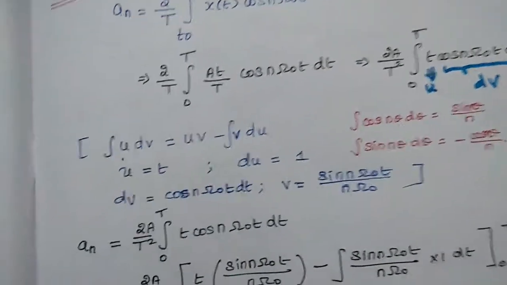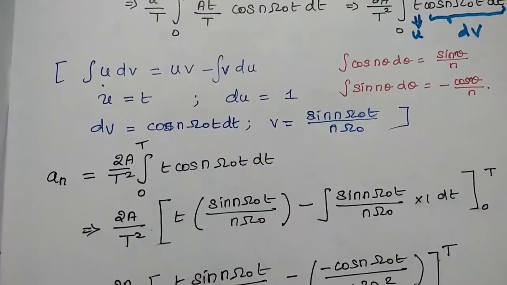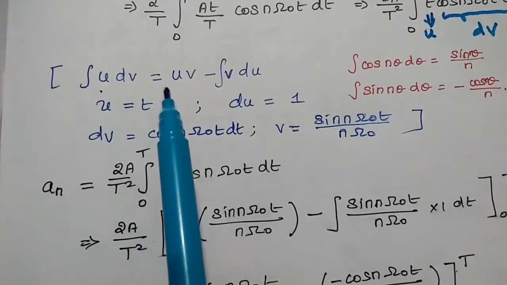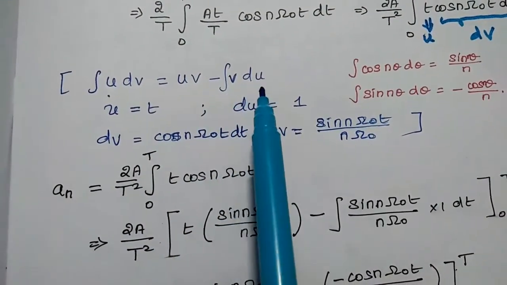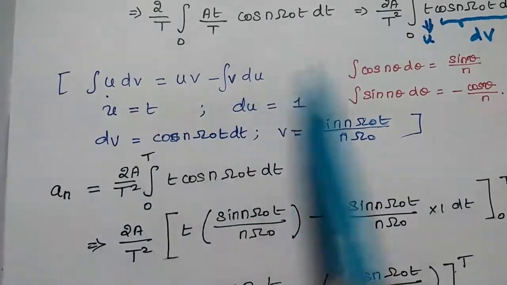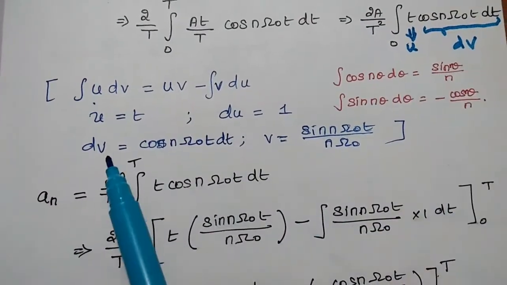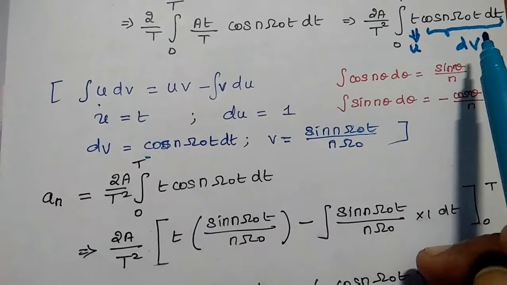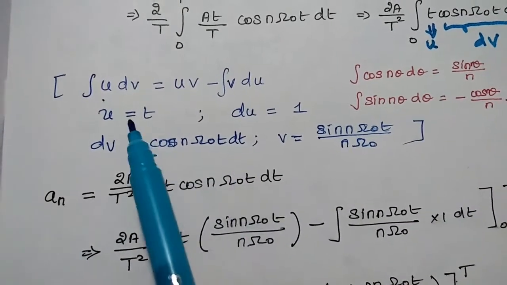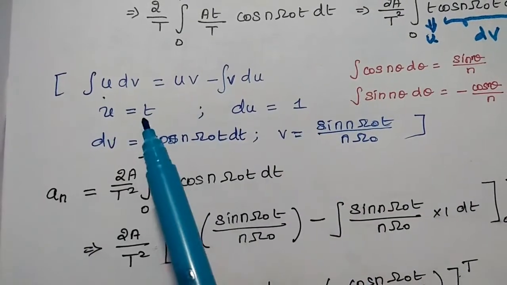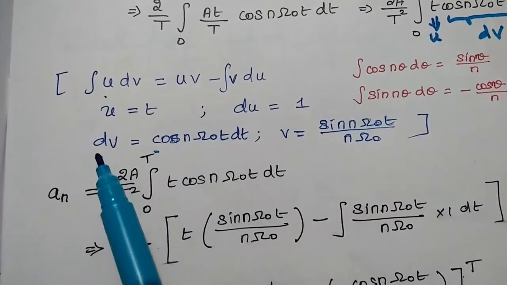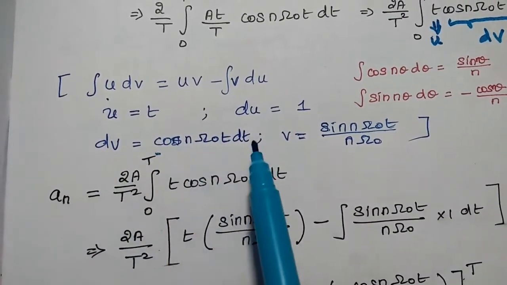So u is equal to t, and dv is equal to cos n omega naught t dt. u is equal to t means du is equal to 1, the differentiation of t is 1, and dv is equal to cos n omega naught t dt.